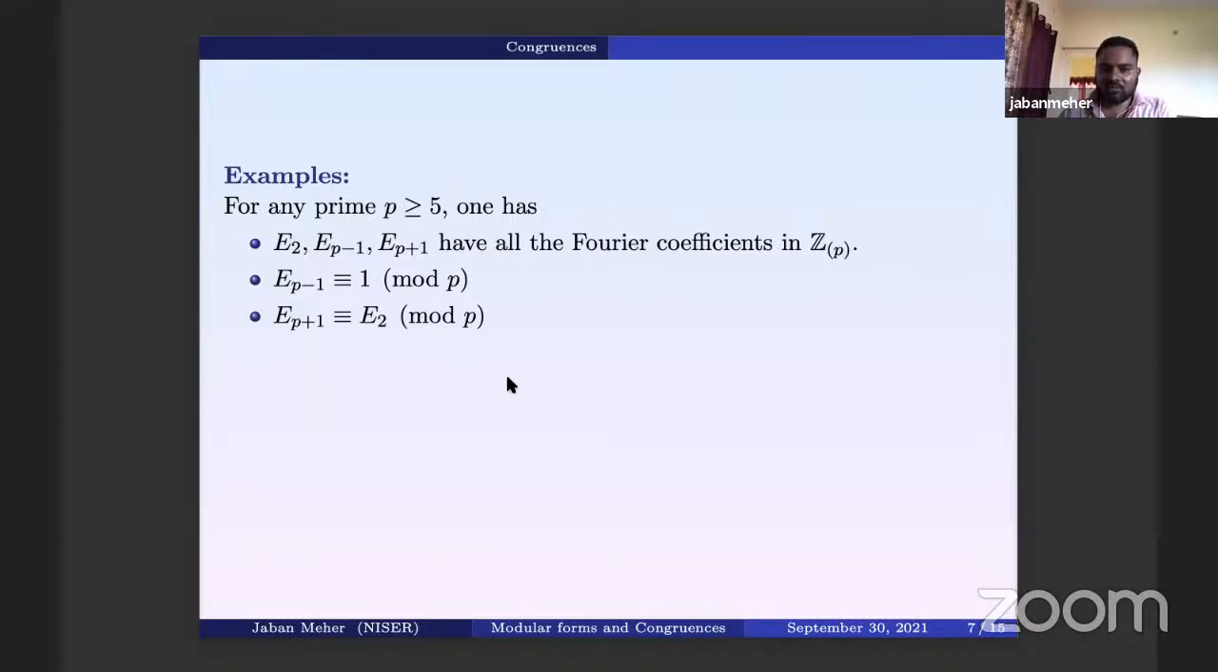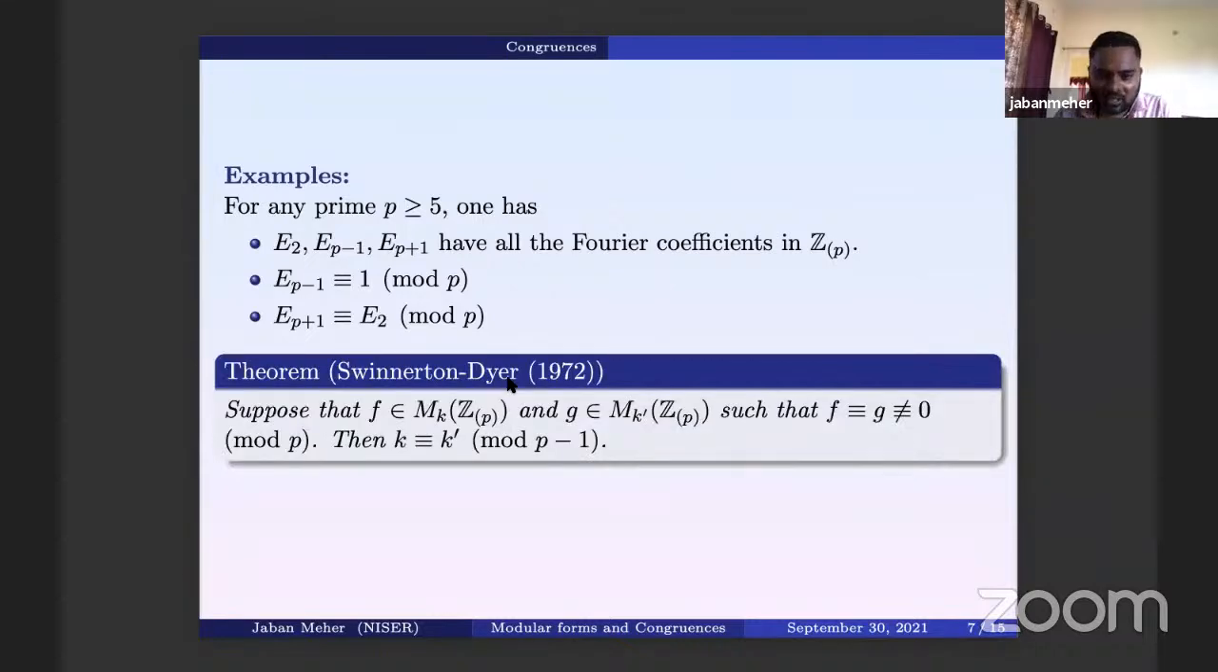Okay, so these are some examples, and this was the result of Swinnerton-Dyer, Springer Lecture Notes in Mathematics, 1972. He proved that if you have two modular forms, neither of them congruent to 0 mod P, and if f is congruent to g mod P, then k is congruent to k prime mod P minus 1. That means if two modular forms are congruent, then the weights are related in a certain way. You cannot have arbitrary weights. So k is congruent to k prime mod P minus 1.